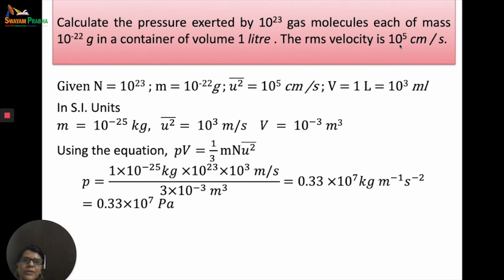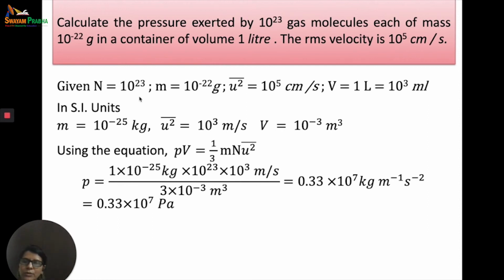So whenever you are given a numerical which does not have quantities in SI units, please try and convert them into SI units. There are two ways of going about it. You can solve it in CGS units and finally convert it into SI units. But there are certain examiners who expect that the students also make the substitution into the equation in SI units. That means the student should be able to do the conversions beforehand. So I would suggest that you do it beforehand.